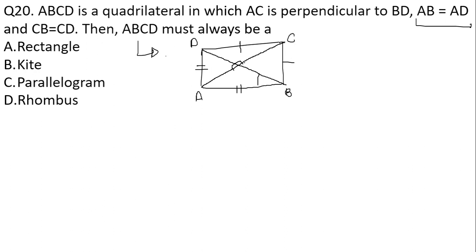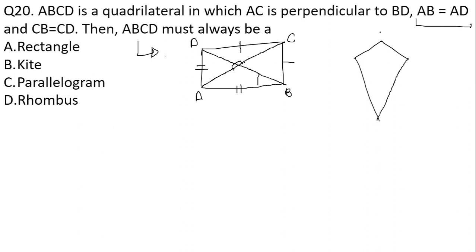Also AC is perpendicular to DB, so ABCD must be what? So ABCD over here is going to be exactly the shape of a kite.